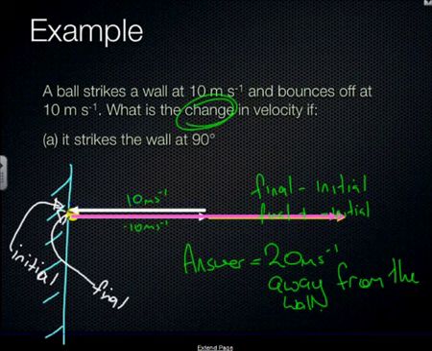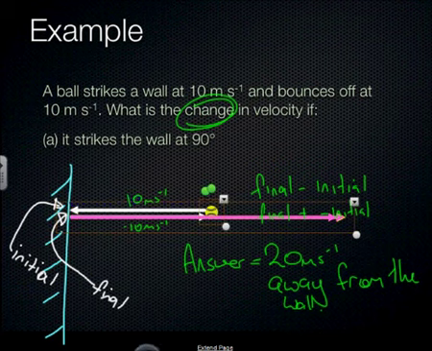Maybe not. So it then speeds up in the negative direction this way, up to a speed of 10. So that means it's gained a speed of negative 10. So it's gained a change of speed of negative 10 there. So in total, we get a change of negative 20.